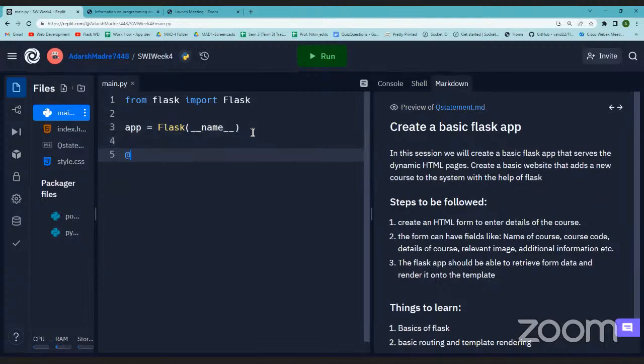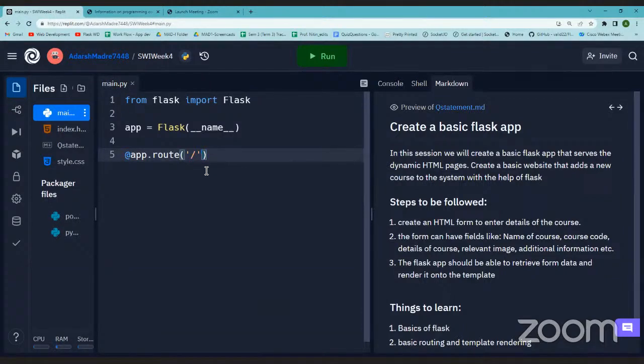Then we use something called a decorator, and we do app dot route. What I've done here is use this decorator app.route. Why are we using this? I'll show you. I have given this / as a string to it. Now what does this / mean? This / refers to your base address, base URL.